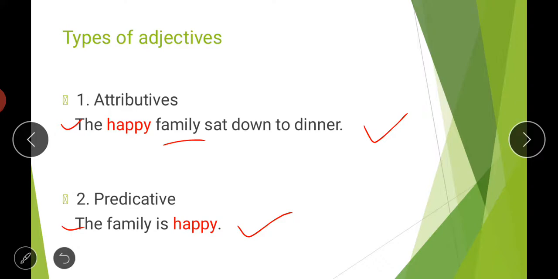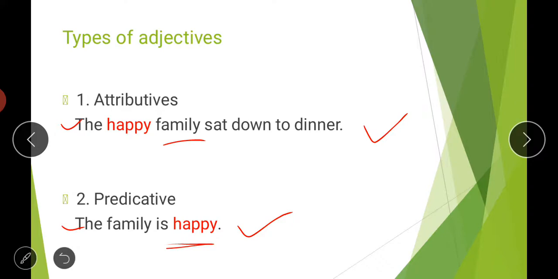Here the word happy is a part of the predicate. Without this word happy, the sentence has no meaning. The family is, so this sentence has no meaning, and also happy is not coming before the noun family. Here it is used to complete the predicate of the sentence, and it is making the sentence meaningful. So the word happy here is acting like a predicative adjective.